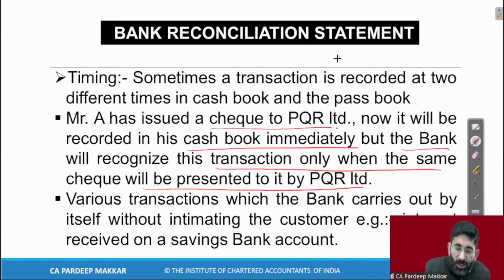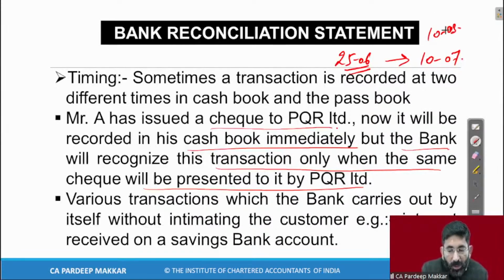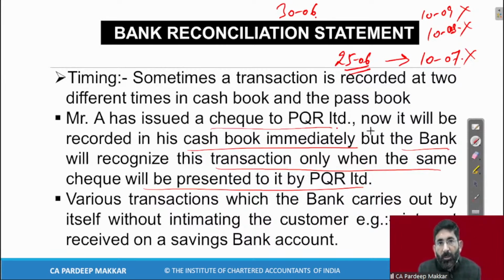Now we have issued a check on 25th of June, but the person has not gone to bank up to 10th of July, then on 10th of August, then 10th of September. So this is his problem. He has not gone to bank. I am preparing BRS at the end of every month. So in the BRS of 30th of June, I will have to record it.